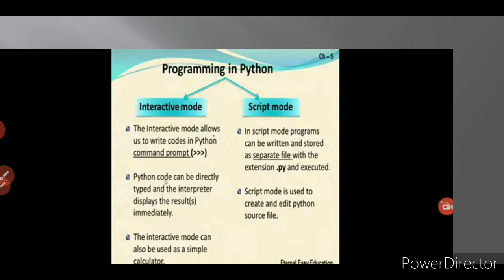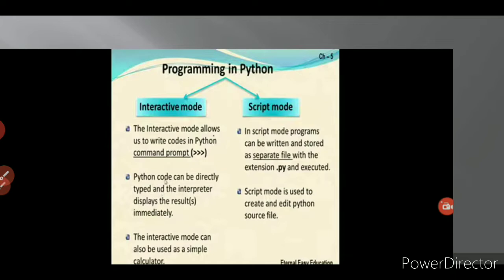In Python, code can be directly typed and the interpreter displays the results immediately. So in interactive mode we can directly type the program in the command prompt. One by one, the interpreter will debug the program and display the results immediately. It need not wait for typing the full program. After you type one line, the interpreter will debug it and display the result. Suppose you have any error, it will display the error.